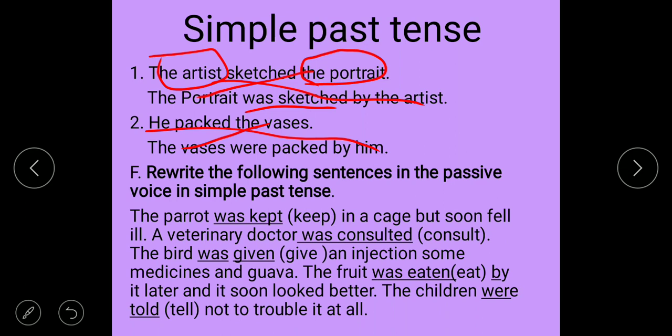The next question is to rewrite the following sentences in the passive voice in simple past tense. Same, you have to use the third form of the verb given in brackets, and was and were. The parrot was kept. Doctor was consulted. The bird was given fruit. It was eaten, and children were told. For plural use were, and for singular use was. Always use the third form, the past participle, of the verb given in brackets.